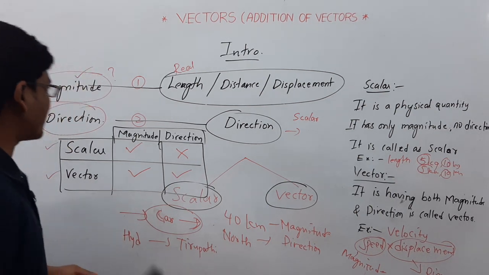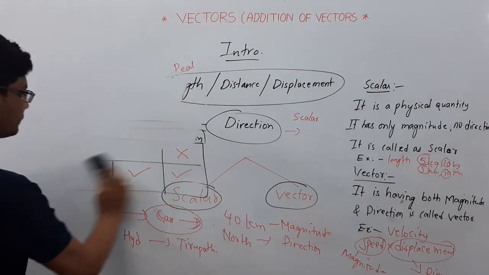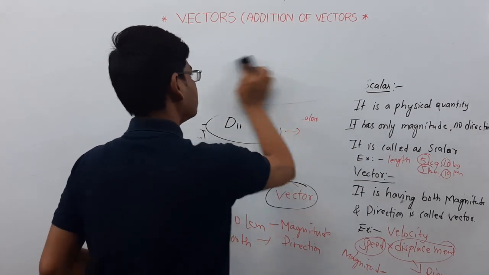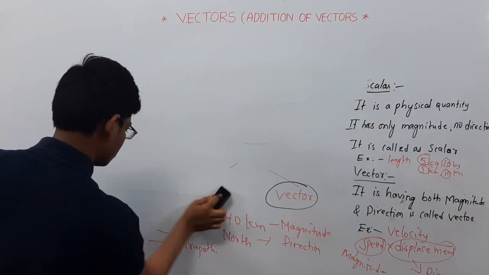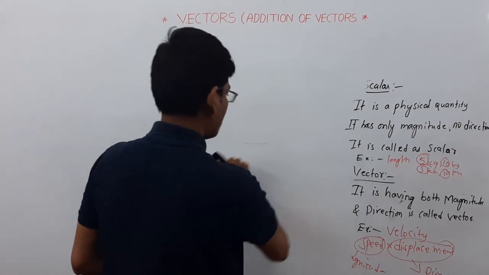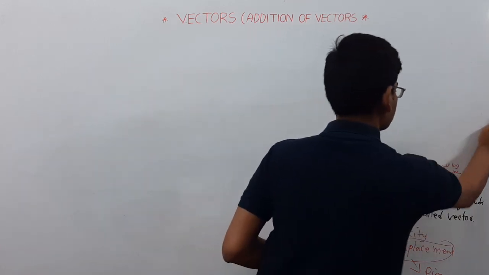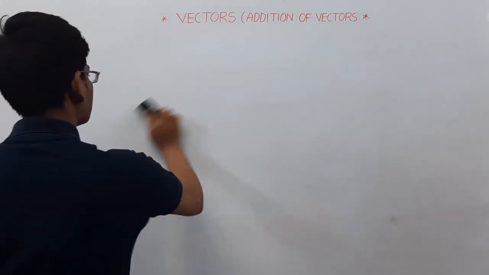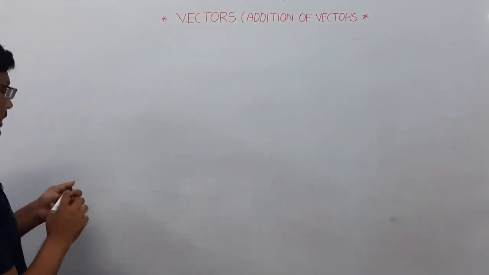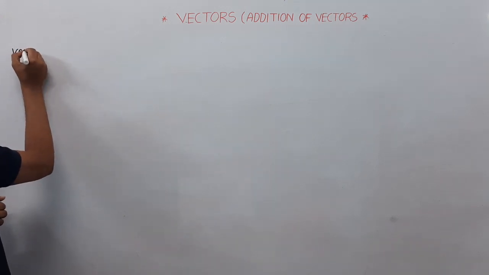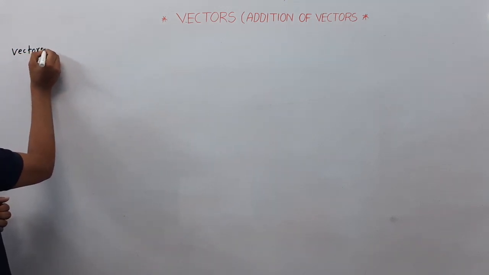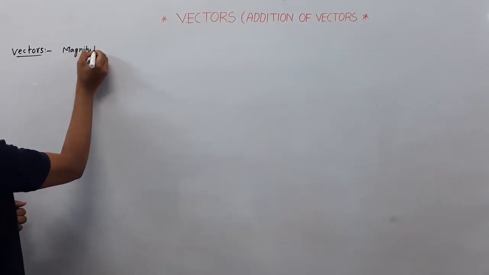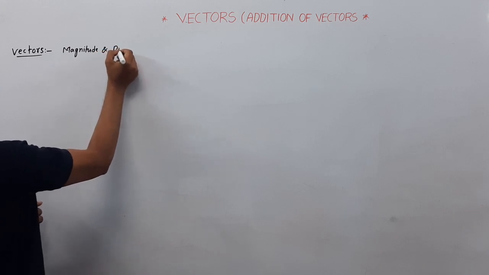Now we will discuss some more concepts of vectors. First of all, vectors have magnitude and direction.